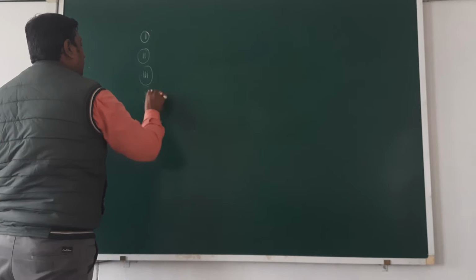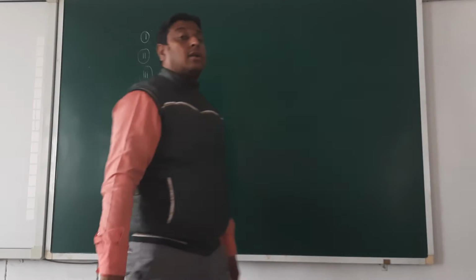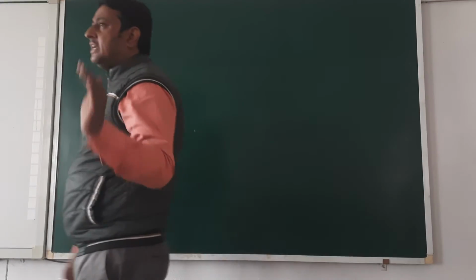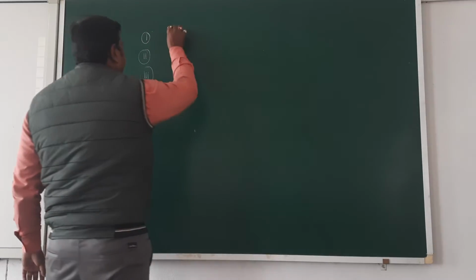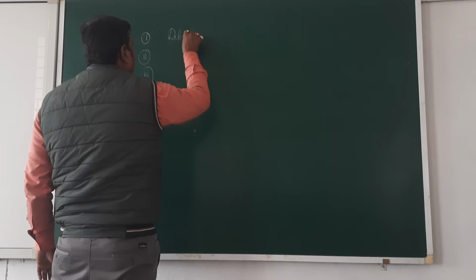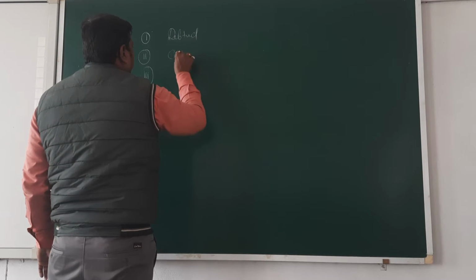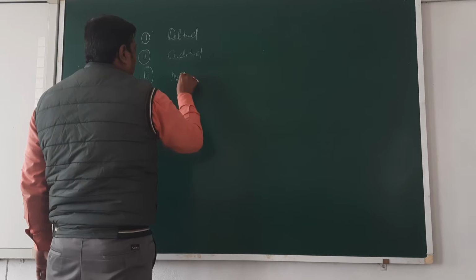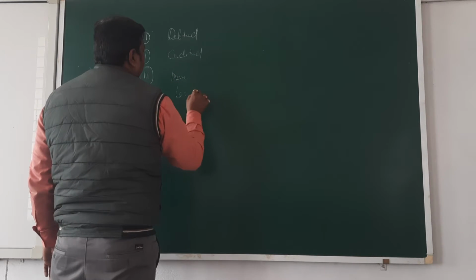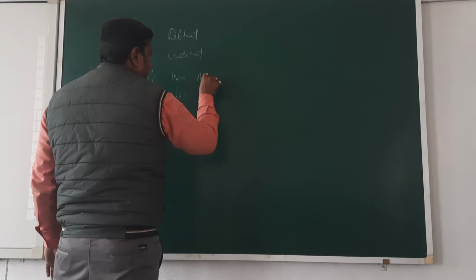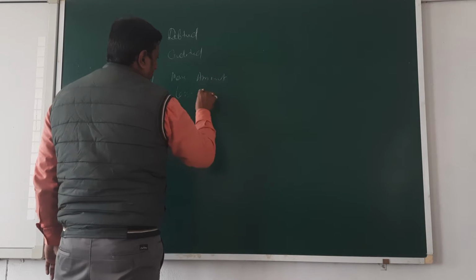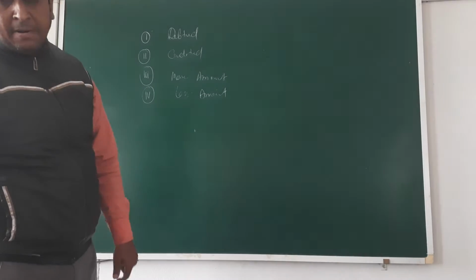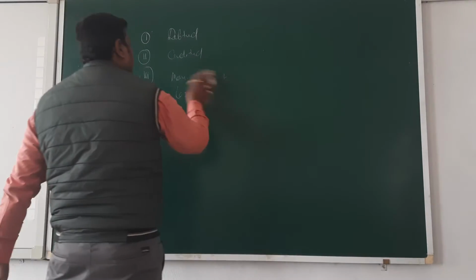And fourth, less amount. Okay, beta? These four types of error we are going to find first.